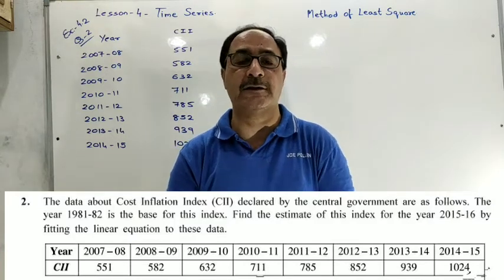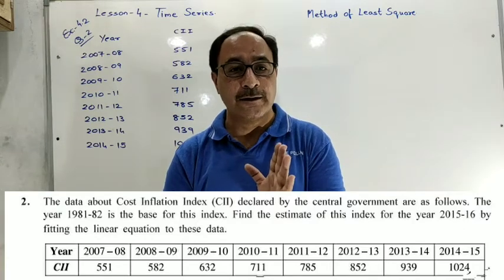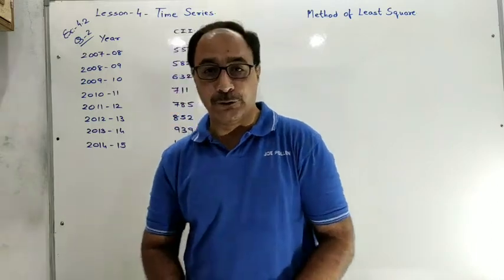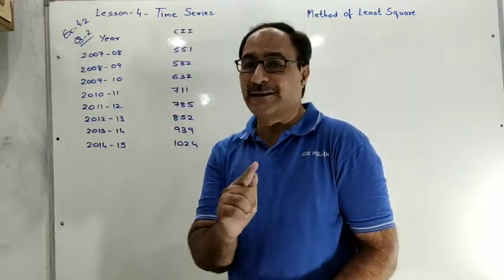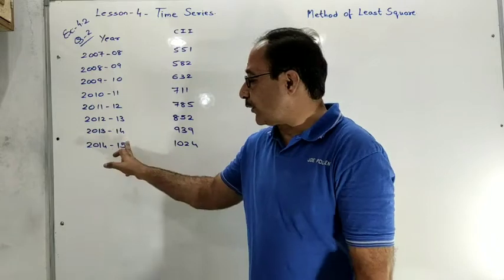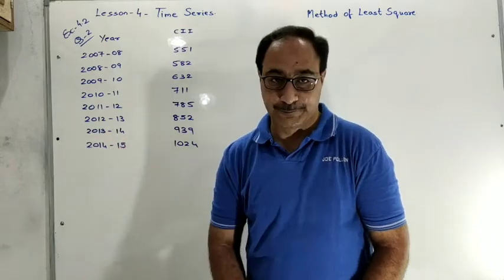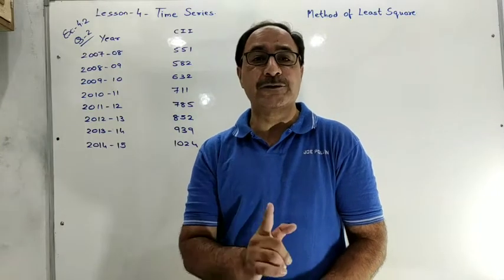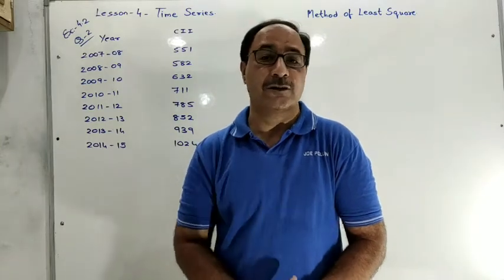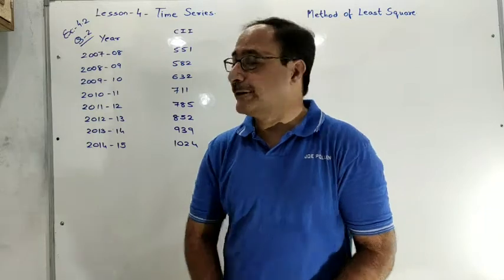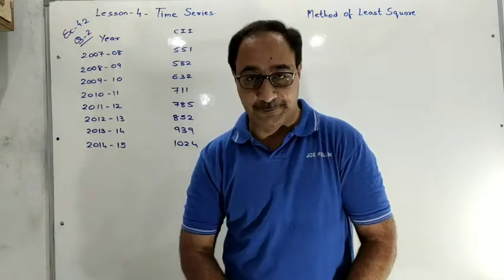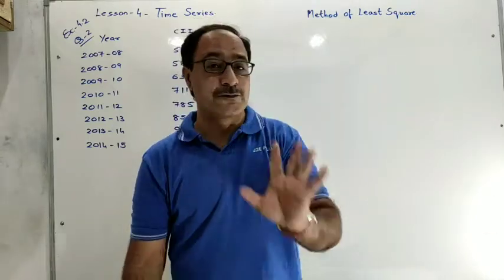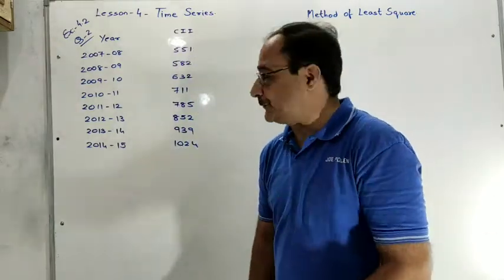According to the information, by using the time series, here you have to estimate the value of cost inflation index for which year? 2015-16. How do you estimate the future value? By using linear trend. See in this question, first of all year wise information is given. This is the first question, by method of least square. So see carefully, understand it.